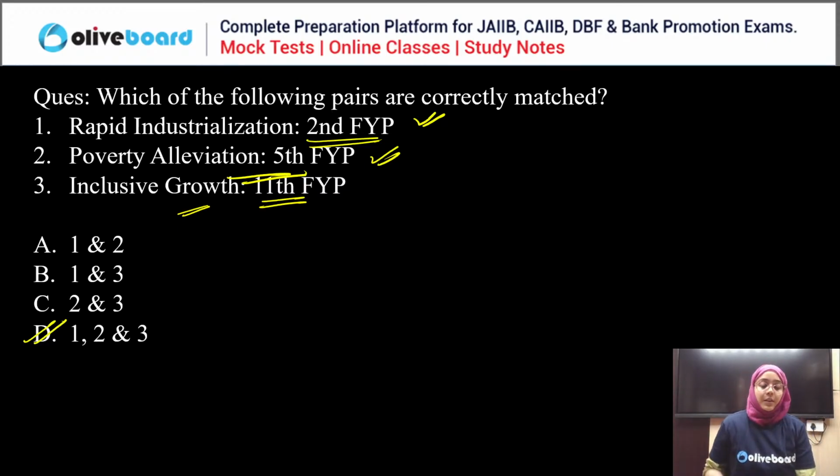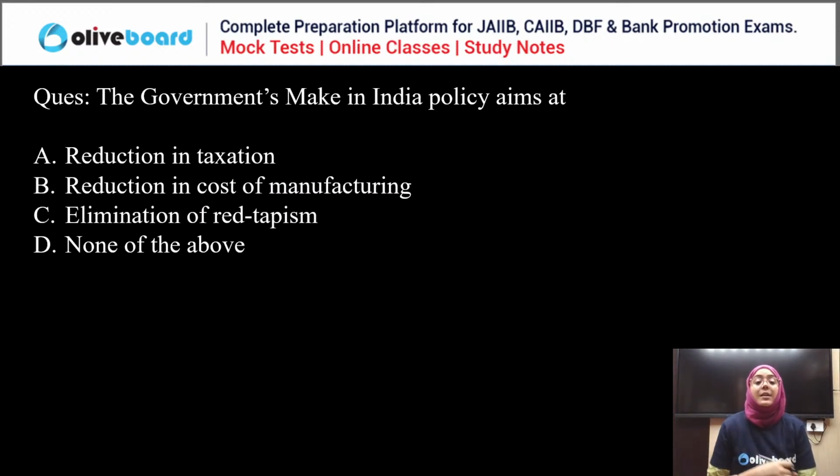Clear? Now, next question. The government's Make in India policy aims at: reduction in taxes, reduction in the cost of manufacturing, elimination of red tapism, or none of the above. Read the question carefully and then only answer. The government's Make in India concept focuses mainly on what? The answer is